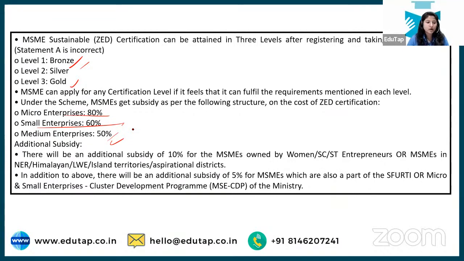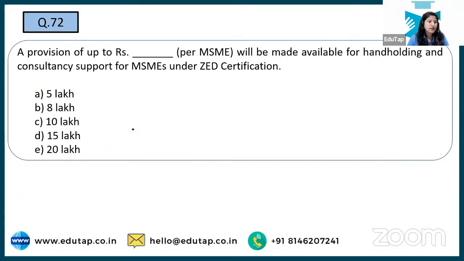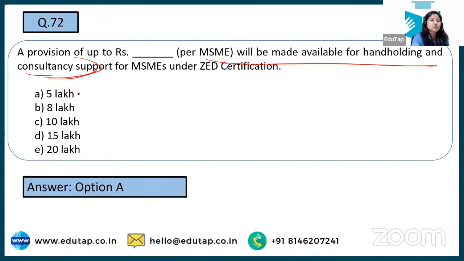Okay, and the basic idea of this is zero defect, zero effect, right? So zero defect on the quality of the product, and zero effect on the environment, that is sustainability. Next is question number 72. A provision of dash will be made for hand-holding consultancy support. Okay, so there are various types of subsidies that will be given. So for consultancy, how much money or provision is there, right? See, the correct answer is option number A, 5 lakh. So for consultancy support, you can get 5 lakh per MSME under this scheme.